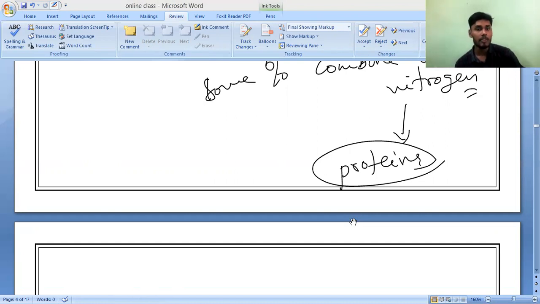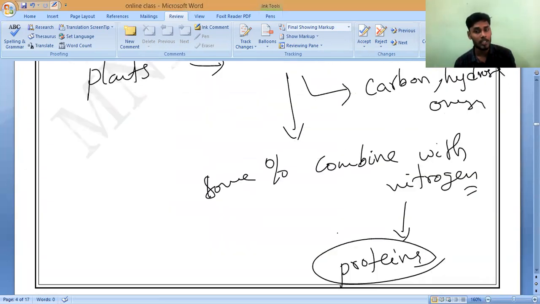They combine with nitrates. Nitrogen comes in nitrate compounds, nitrogenous compounds, which are transported from the soil. They take it from the soil as ammonia, then the nitrates are made into amino acids, which are made into proteins. Actually, proteins are not made directly.